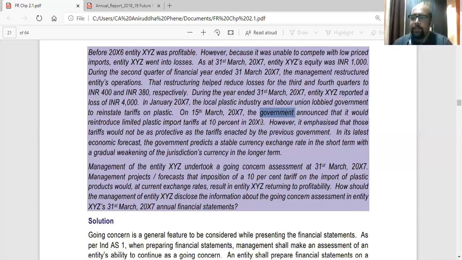Now, this is the situation. Basically, when they are preparing the financial statements of 31st March 2007, this is the situation: at the beginning of the year, the government changed the rules. Because of that, they started making losses. They made a loss of 4,000 rupees.